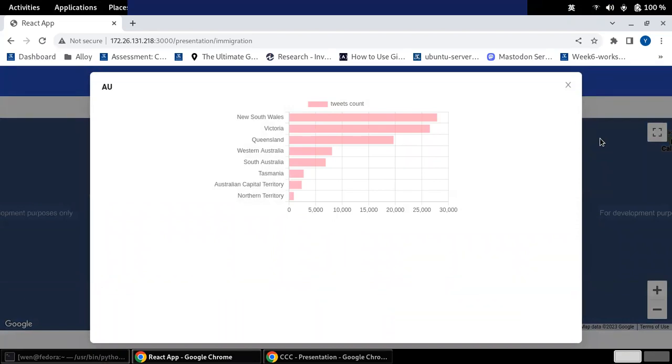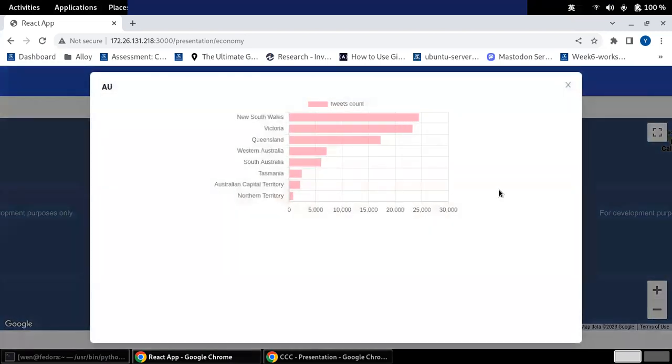It could be found that New South Wales, Victoria, and Queensland are the top three provinces whose Twitter content includes immigration-related topics. It means that these three provinces are the first choice of most immigrants when they move to Australia, or there are a lot of immigrants living in these provinces, or there are many latent immigrants who wish to move to these areas.